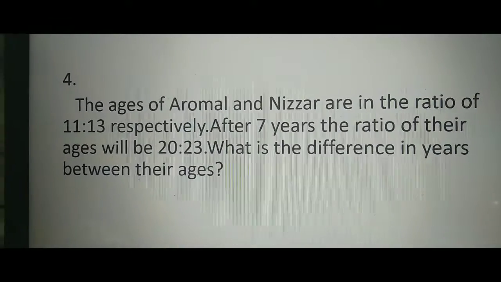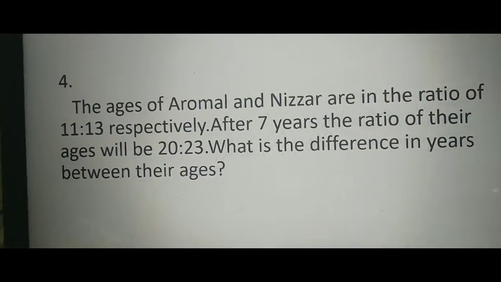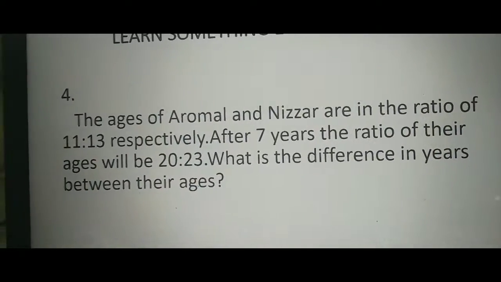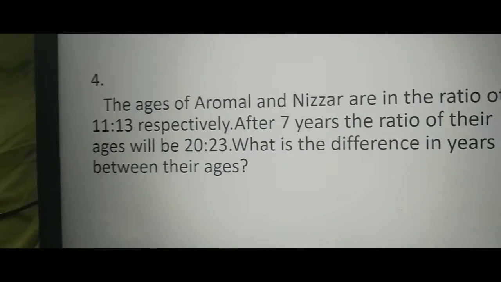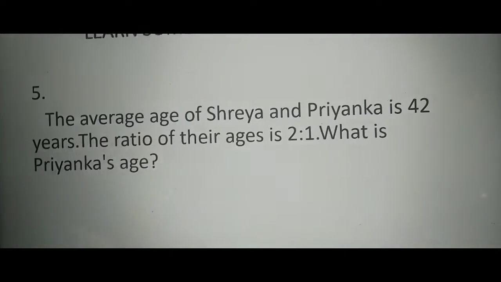So the difference between their ages is 13x minus 11x, which means 2x. We get one value for x, right? So 2 into x is equal to the difference between their ages. Okay, got it? Next question.